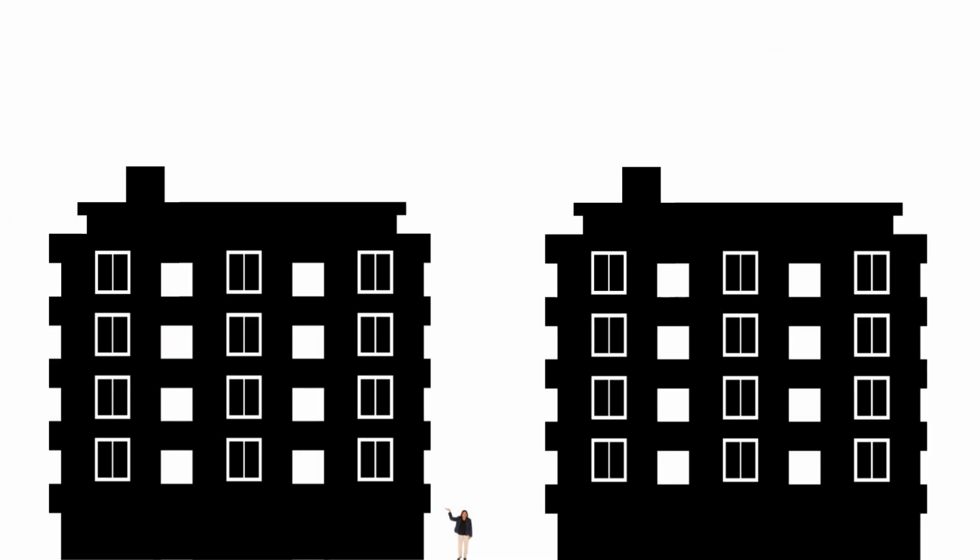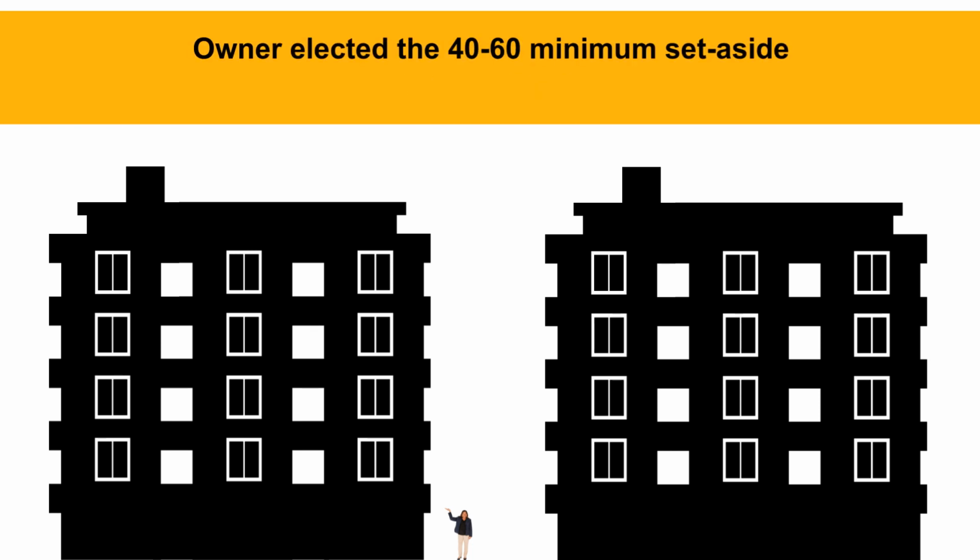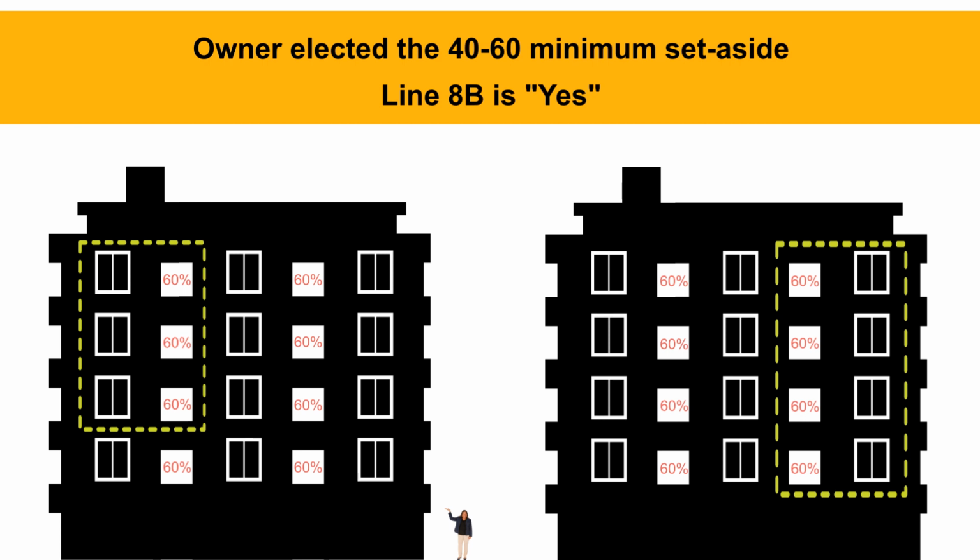Here is an example. For a project with 2 buildings and 16 total units, if the owner elected the 40/60 minimum set-aside and line 8B is yes, then all low-income units are required to be income and rent restricted at or below 60% AMI, and a minimum of 7 low-income units can be spread across the 2 buildings in order to be considered a qualified low-income project.